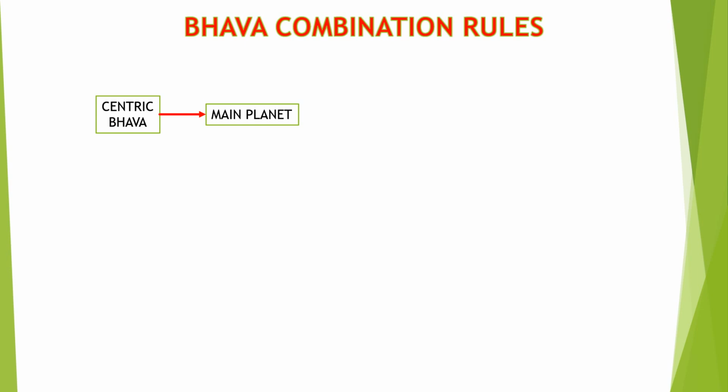If there are two planets that are close to the bhava, and the percentage difference between them is small, then both planets will be considered as the main planet for the bhava. So next is the subplanet.